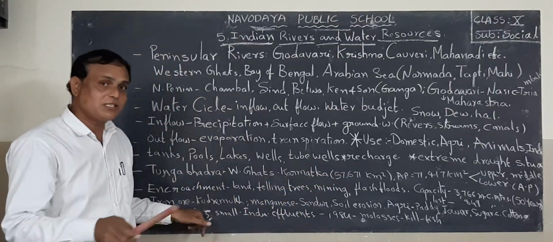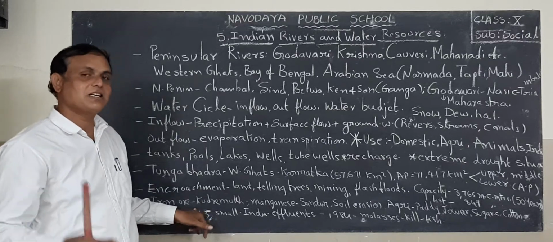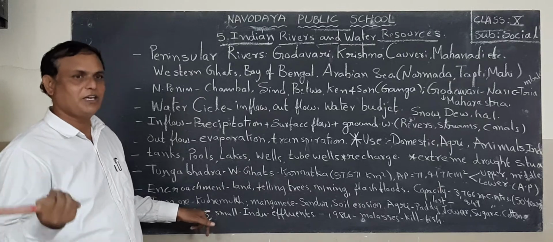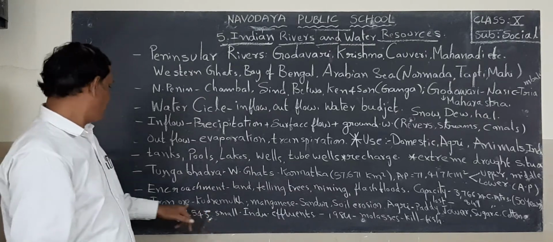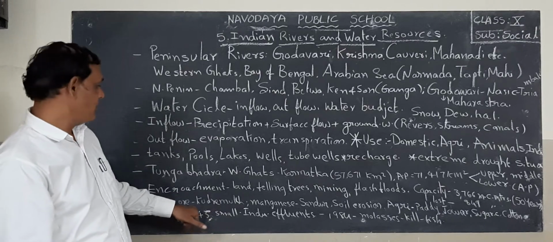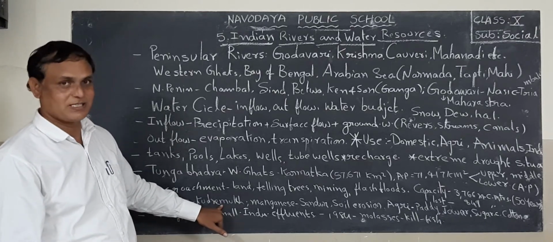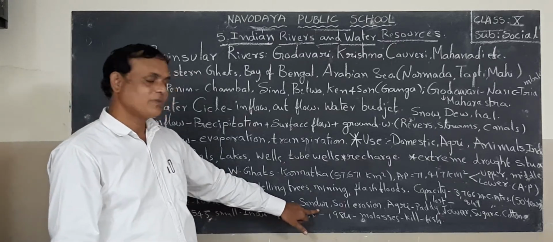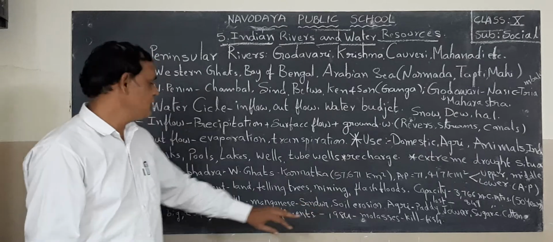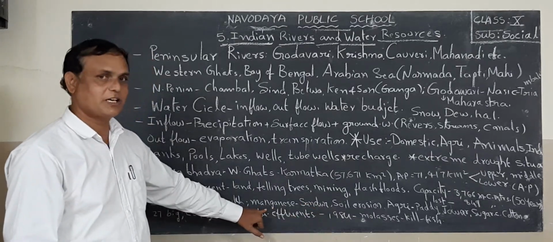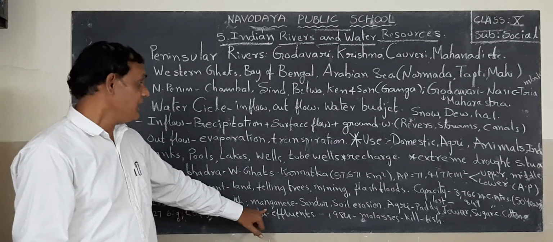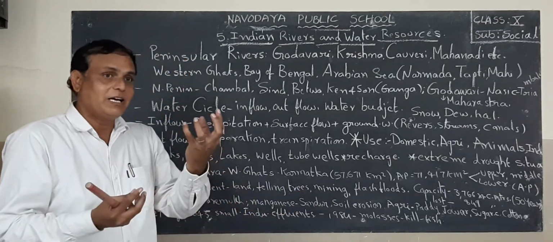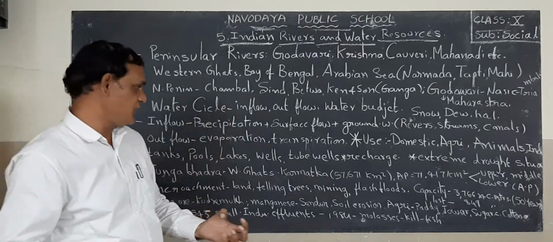Next one, in these surrounding areas they constructed many industries. Many industries are running. For example, iron ore industry, Kudremu, that is one of the places. Next one, manganese industry, Sandur. These two are very important, students. Listen carefully, keep in mind. Next one, soil erosion. Soil erosion is also one of the reasons for decreasing the reservoir capacity.